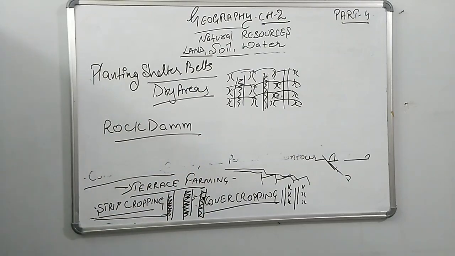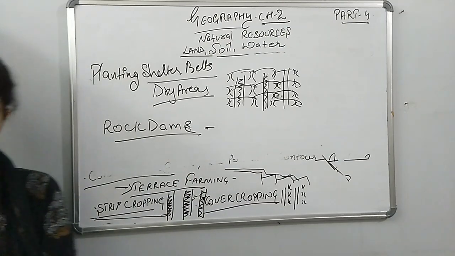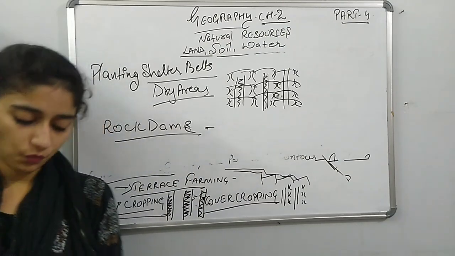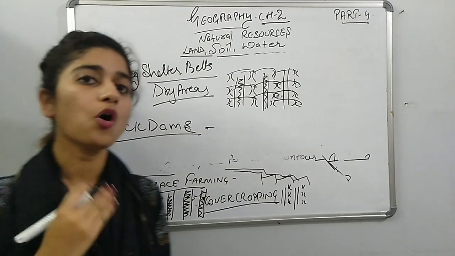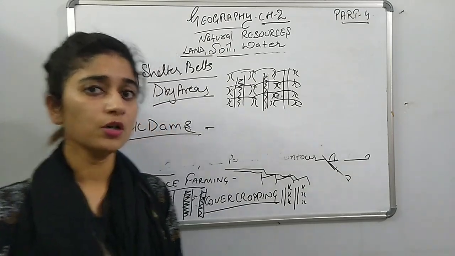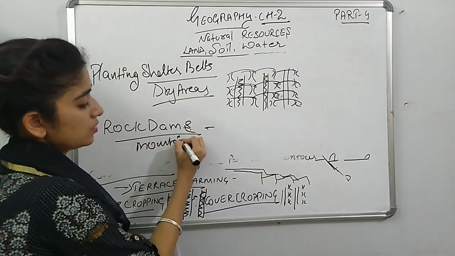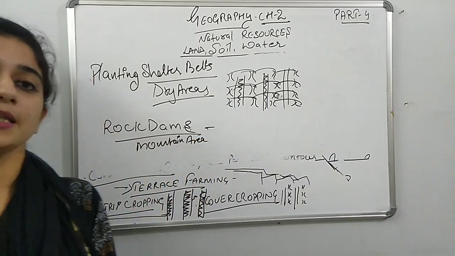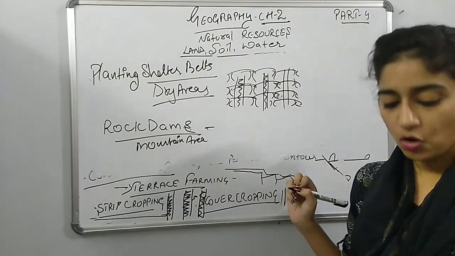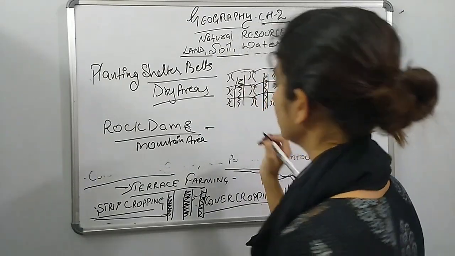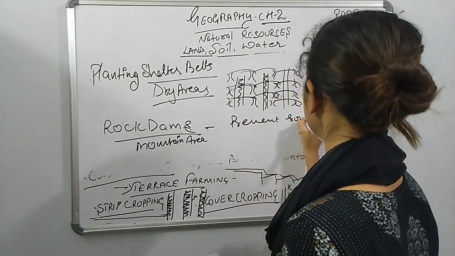Rock dams. In rock dams, what we have been doing is building up checks on the flow. Rocks are piled up to check the flow of water, to reduce the flow of water, mainly in the mountain area. Mainly in the mountain area, we have been doing this practice to stop flooding of the soil, or prevent soil erosion.